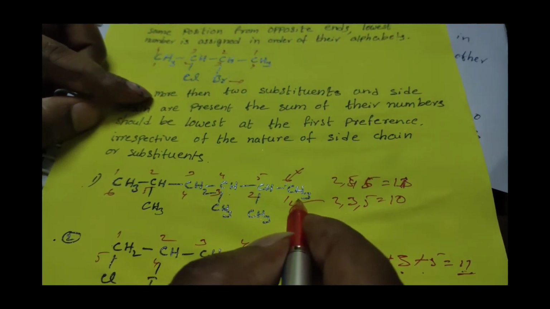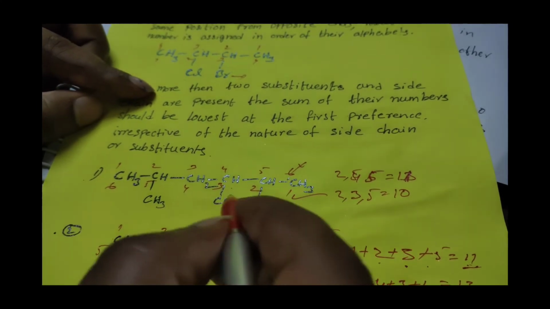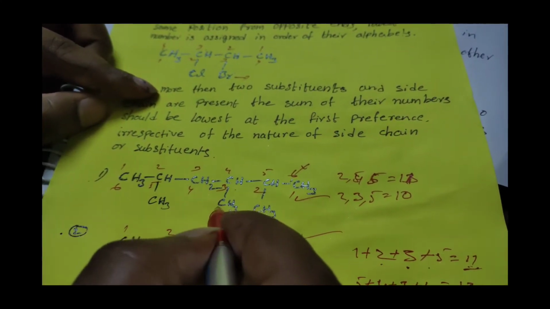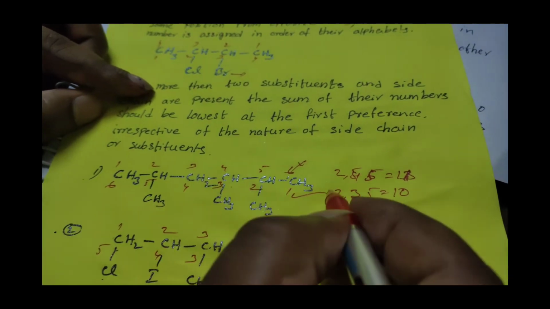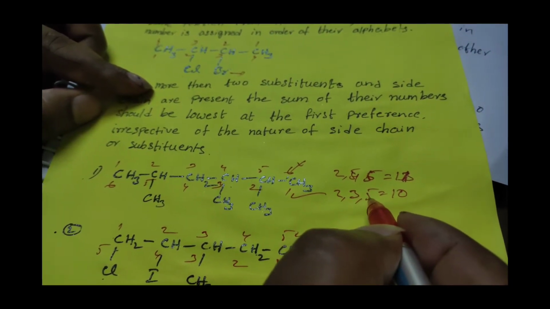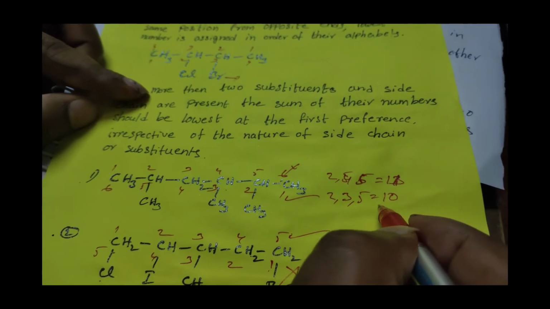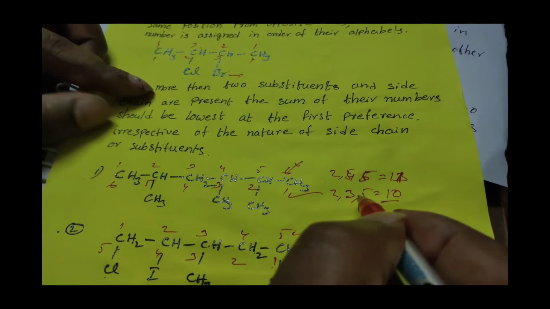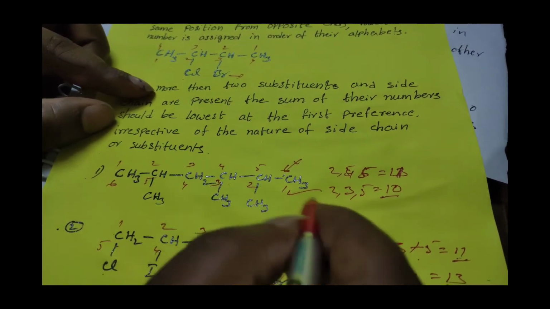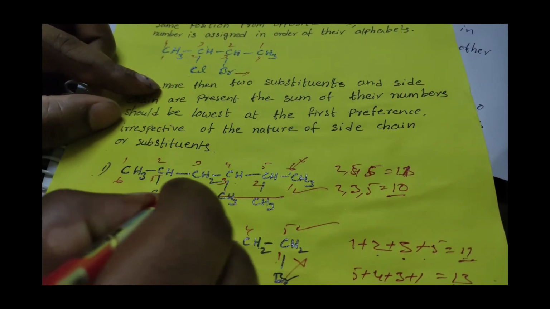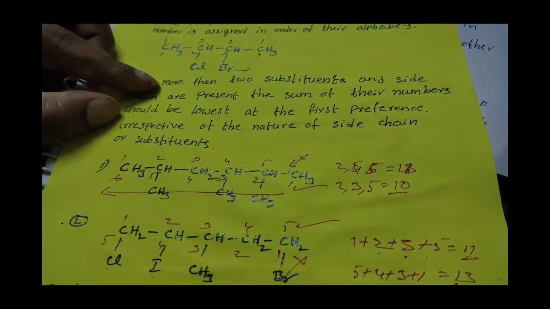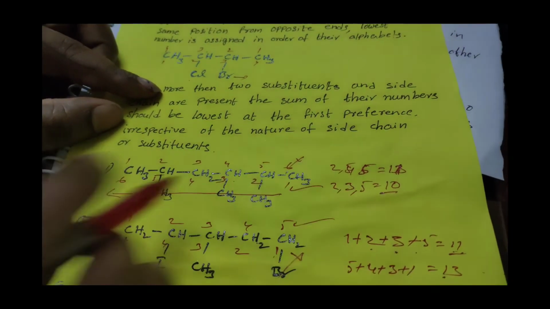And if I write the numbering from right to left, the second, third and fifth positions have the substituents, 2, 3, 5. So whichever direction gives the lowest value is the correct one. So numbering from right to left is the correct one, and left to right is the wrong one.